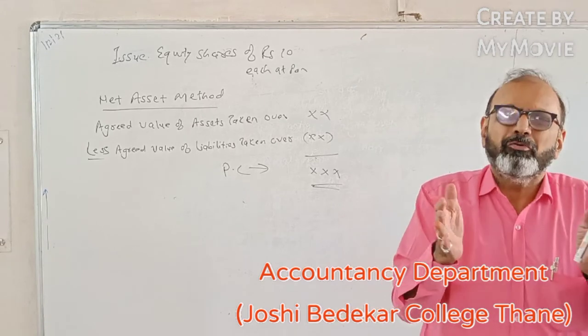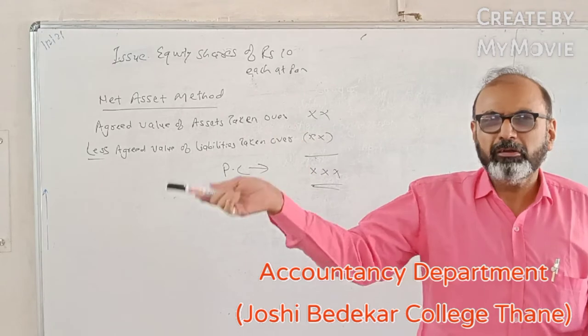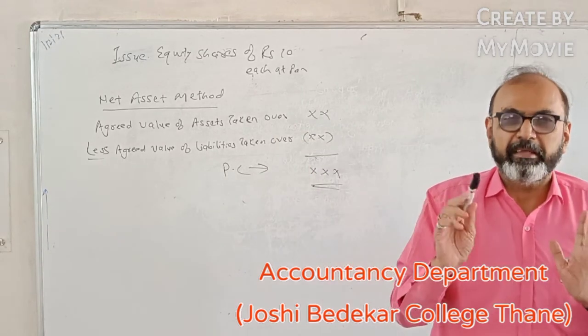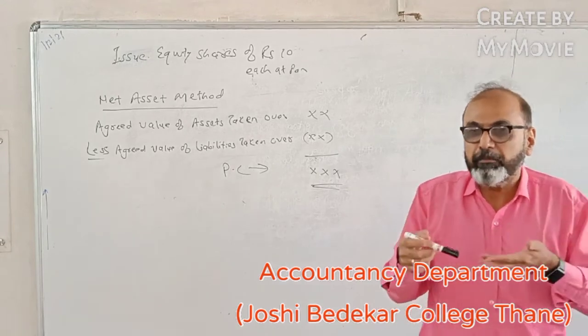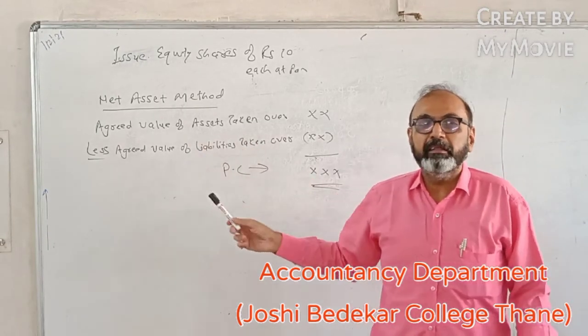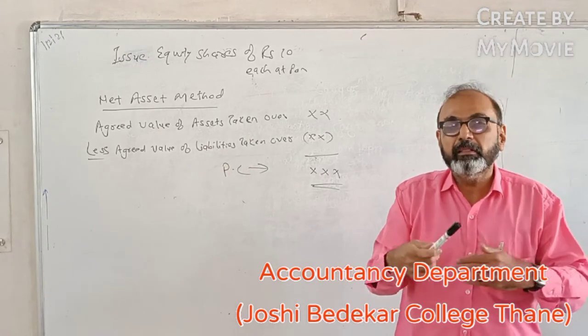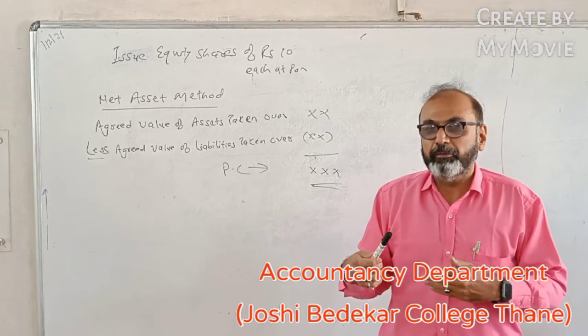So they mutually agree, okay, fine, it is not 5 lakhs, it is not 3 crores, let us take it at 2 crores 10 lakhs. So this is an agreed value, both the parties have agreed to that particular value. Similarly, for all the assets and all the liabilities, there will be a discussion between the purchasing company and vendor company, and then they agree to a particular value.